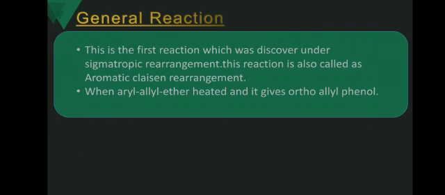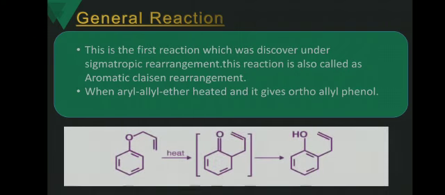Then we see the general reaction of the Claisen rearrangement reactions. This is the first reaction discovered under the sigmatropic rearrangement. As I told you, this reaction is also called the aromatic Claisen rearrangement. Why? Because the product formed is an aromatic product.